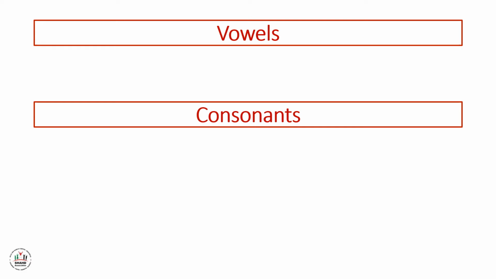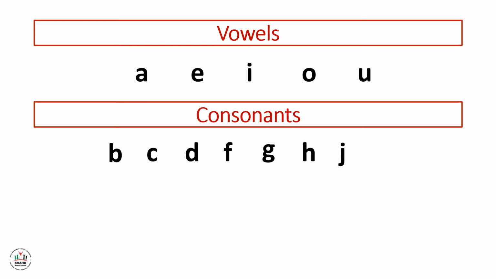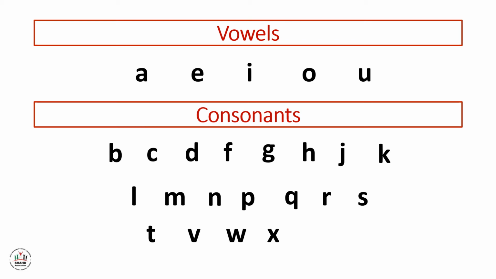In the Engage and Explore for this lesson, we talked about the vowel letters such as A, E, I, O, U. And the consonant letters are B, C, D, F, G, H, J, K, L, M, N, P, Q, R, S, T, V, W, X, Y, and Z. And we talked about the short and long vowel sounds.